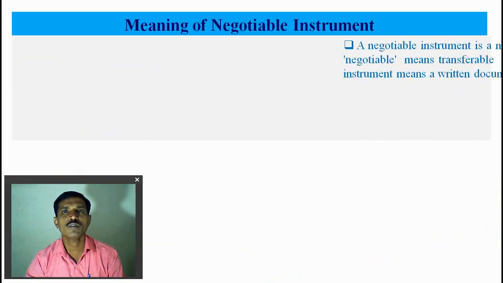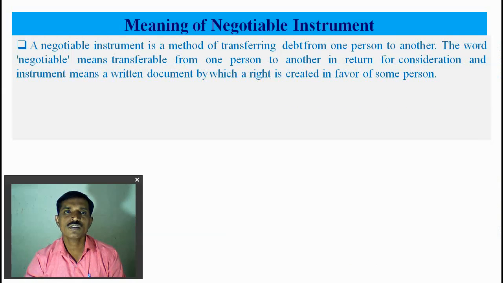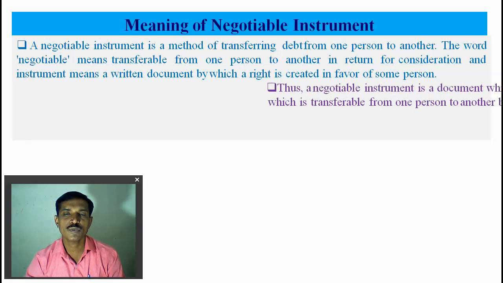What is the meaning of a negotiable instrument? A negotiable instrument is a method of transferring debt from one person to another. The word negotiable means transferable from one person to another in return for consideration, and instrument means a written document by which a right is created in favor of some person. So transferring debt or money from one person to another for consideration is called a negotiable instrument.